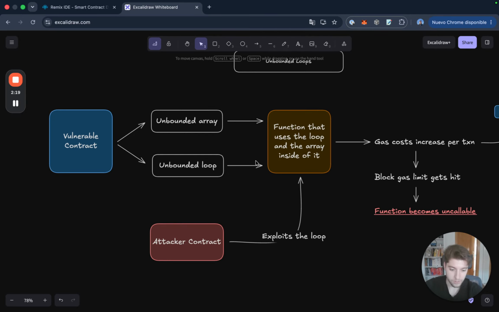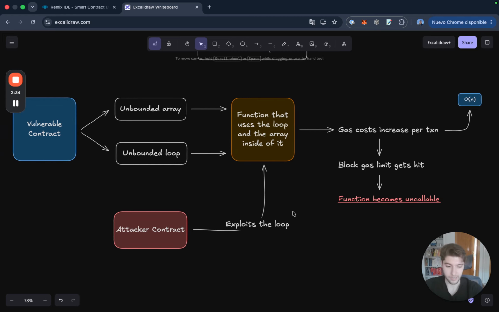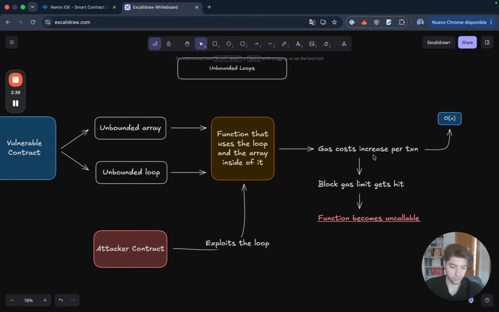The function that uses the loop and the array inside of it is a little bit tricky. It's a little bit dangerous because it can get exploited. In fact, with an attacker contract that exploits the loop, that function can be exploited. And obviously gas cost increases per transaction in Solidity. So the more you run that loop and the more stuff you do inside of that loop, the more expensive it's going to be to perform each iteration. And it's just going to become a mess.